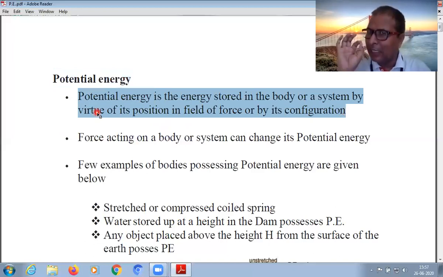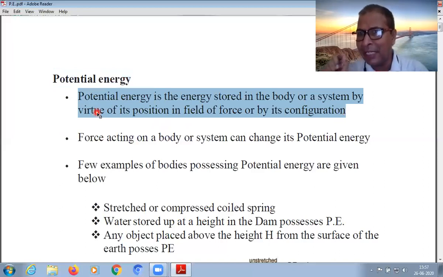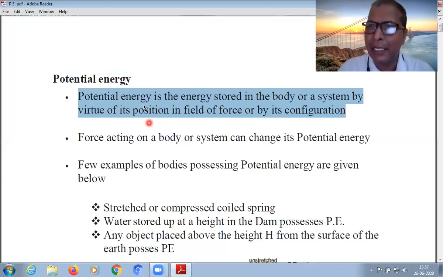Potential energy, although stored in a body, is due to the position of a body. See the term position here very carefully, due to its position or its configuration. The two points are very important here.